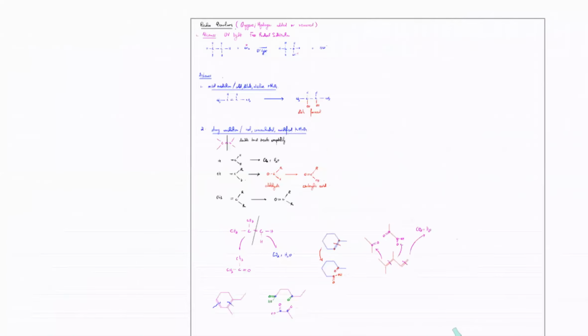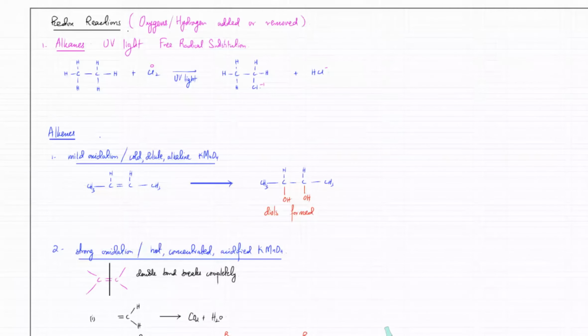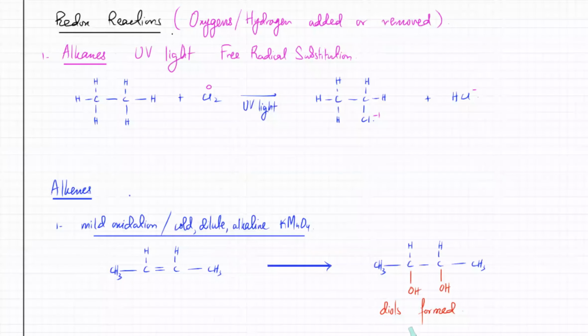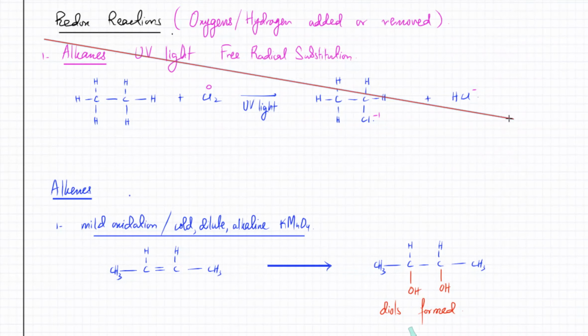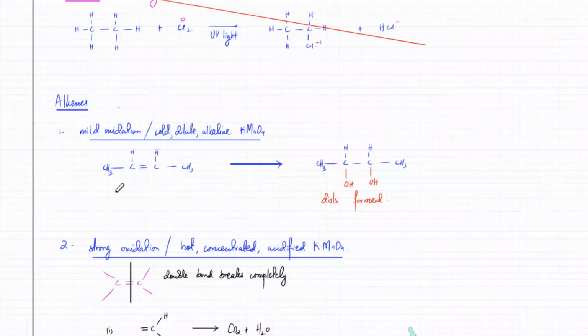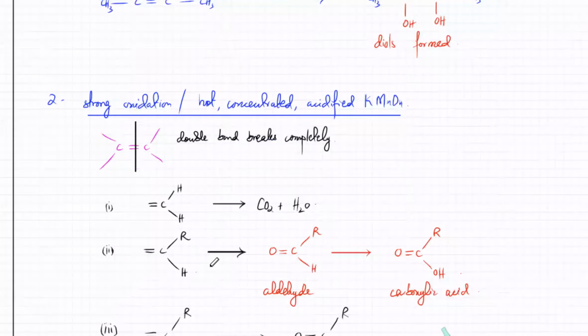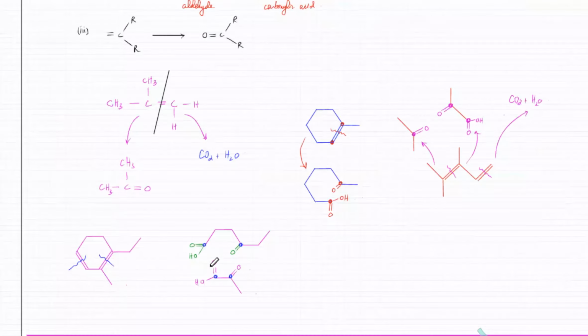I'm going to share this with you, and I'll just quickly go over it. There are lots of reactions that are redox reactions, but we were specifically interested in those where oxygens or hydrogens are added or removed. Chlorination, for example, is a redox reaction, but we're not interested in that. So we did the oxidation of alkenes, the mild oxidation and the strong oxidation where the double bond breaks, resulting in multiple compounds.